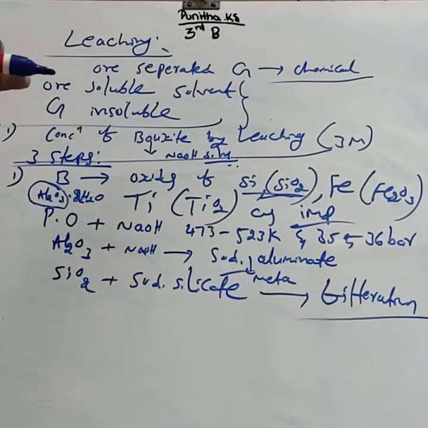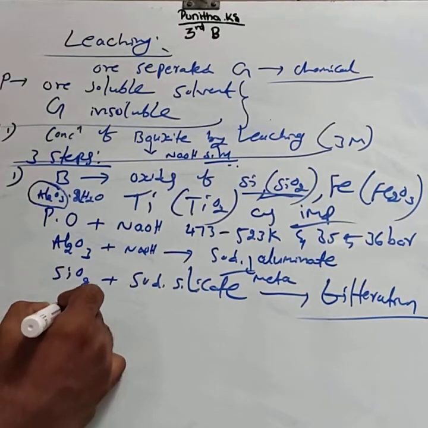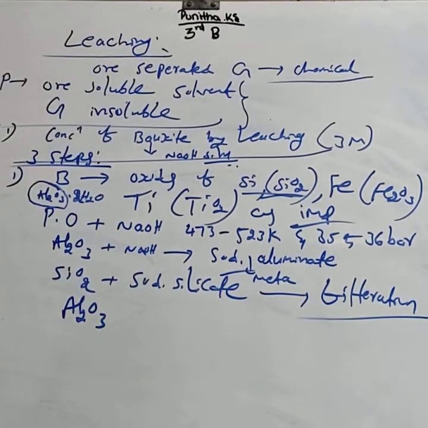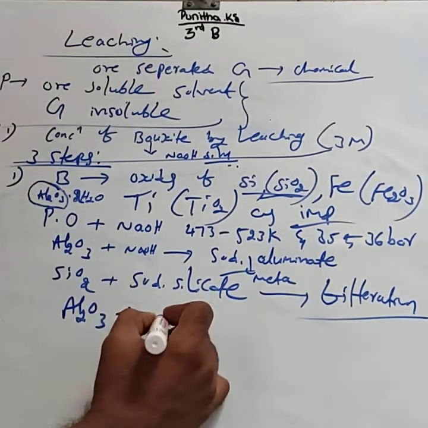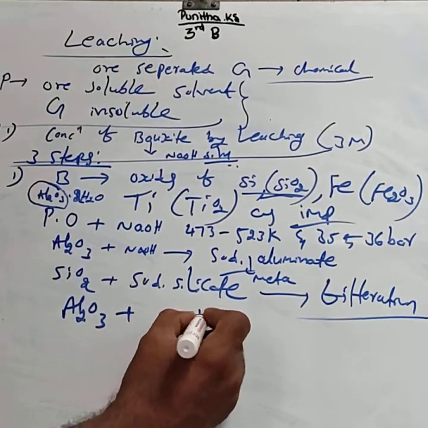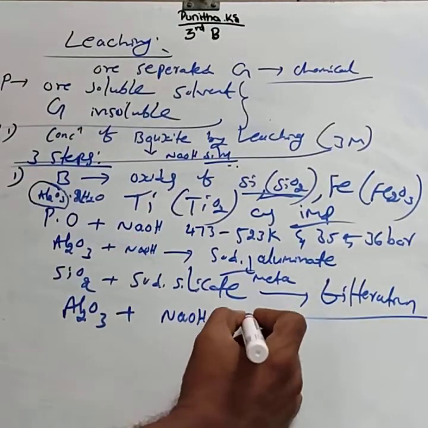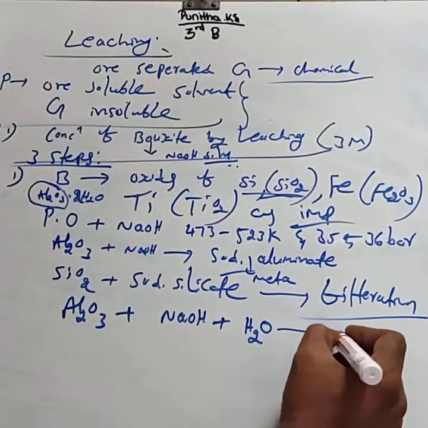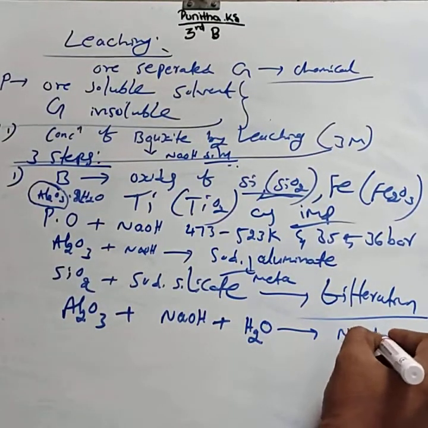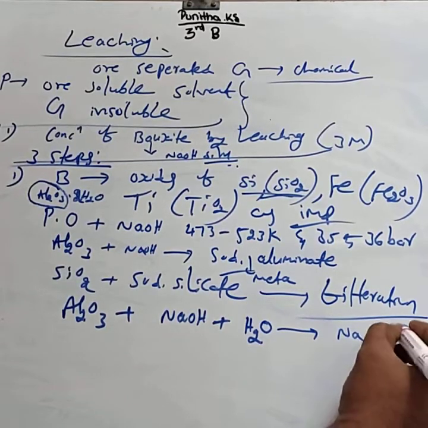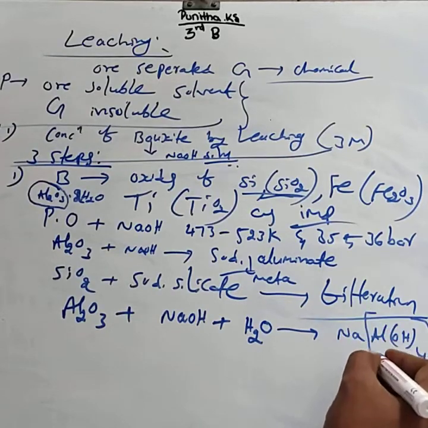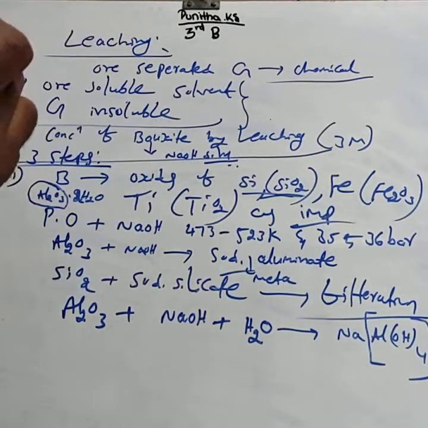For this step, you have to write the reaction. The reaction is Al2O3, this is alumina, plus sodium hydroxide solution, with water, gives the product Na[Al(OH)4]. This is a complex compound, so you have to consider the square bracket.